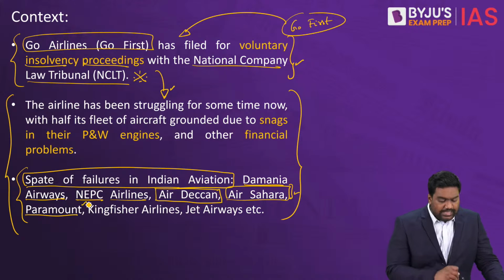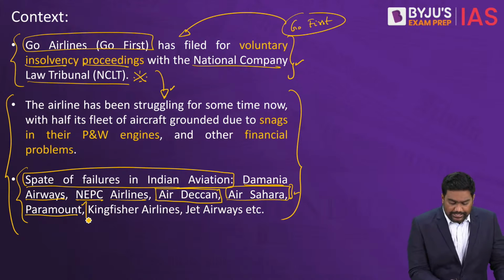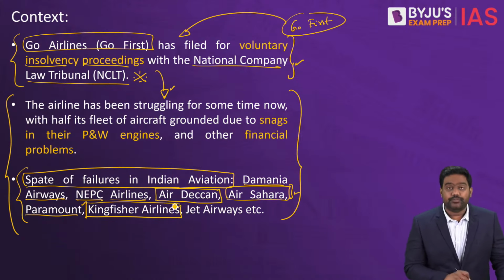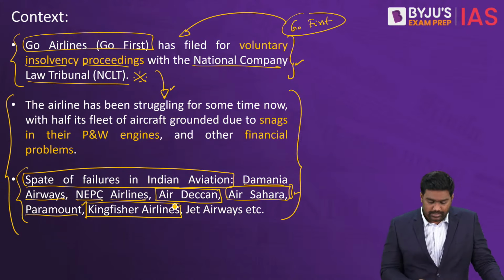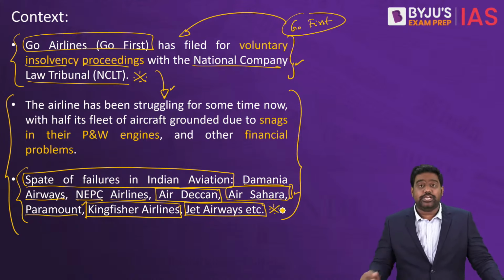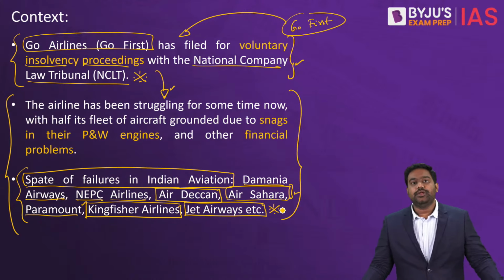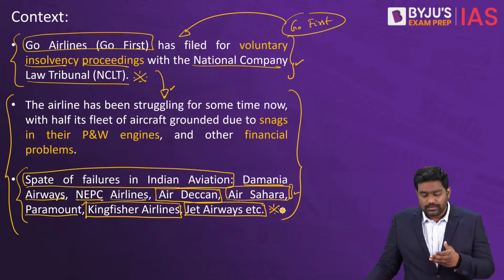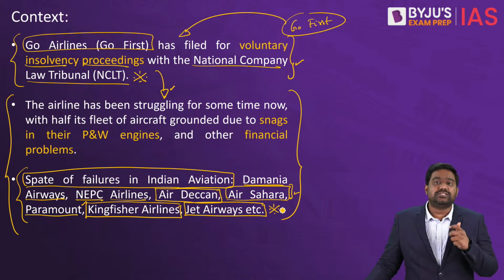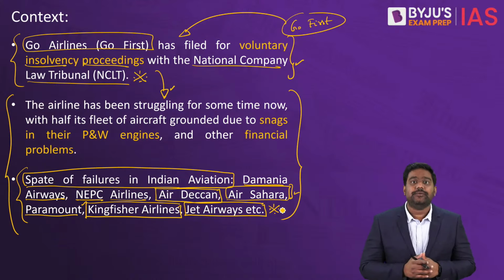There are other smaller airlines like Paramount and flamboyant airlines like Kingfisher, which introduced luxury air travel in India, eventually crashed and burned. And finally, the most reliable airlines, Jet Airways, also crashed. And now we have Go First, which has also filed for bankruptcy. And this indicates the state of India's civil aviation industry.